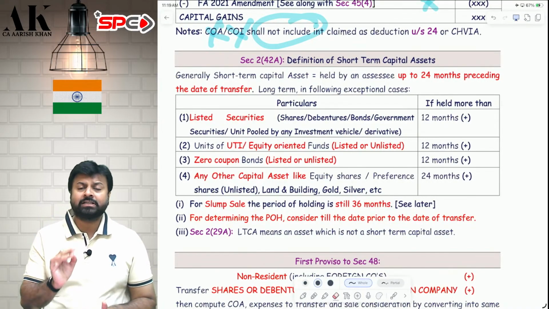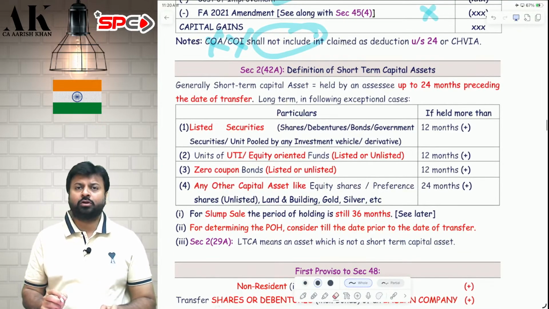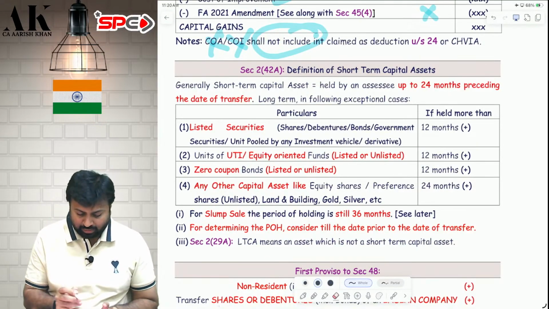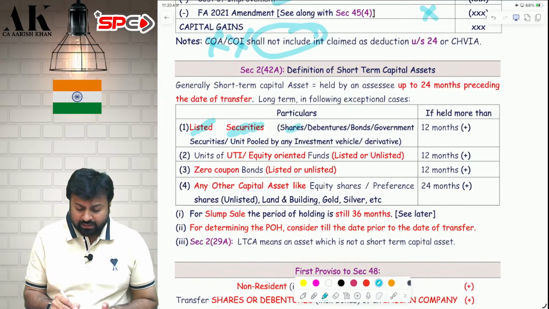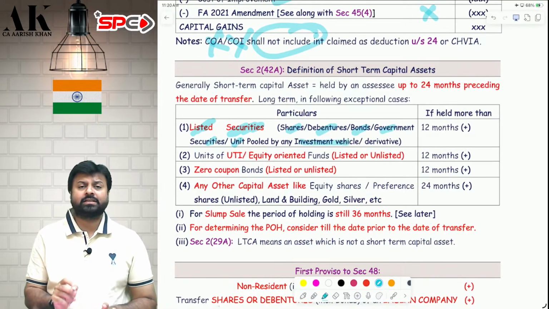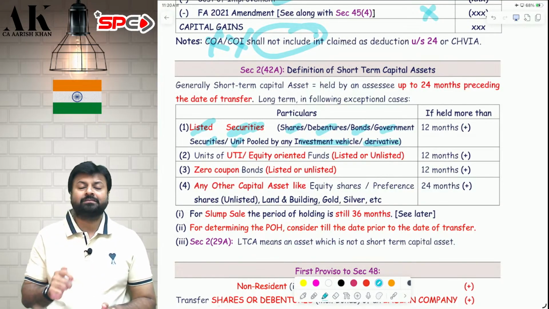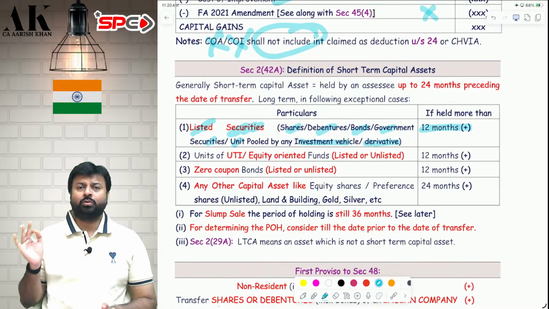But there are some assets which will become long-term after 12 months itself. Let's see which are those fortunate assets which will become long-term after 12 months. First, listed securities. Listed securities will include listed shares, listed debentures, listed bonds, listed government securities, listed units, units of business trust, units of AIF, units of securitization trust, and derivatives. All these things, if they are listed, will become long-term after 12 months. Up to 12 months, they are short-term. Above 12 months, they are long-term.